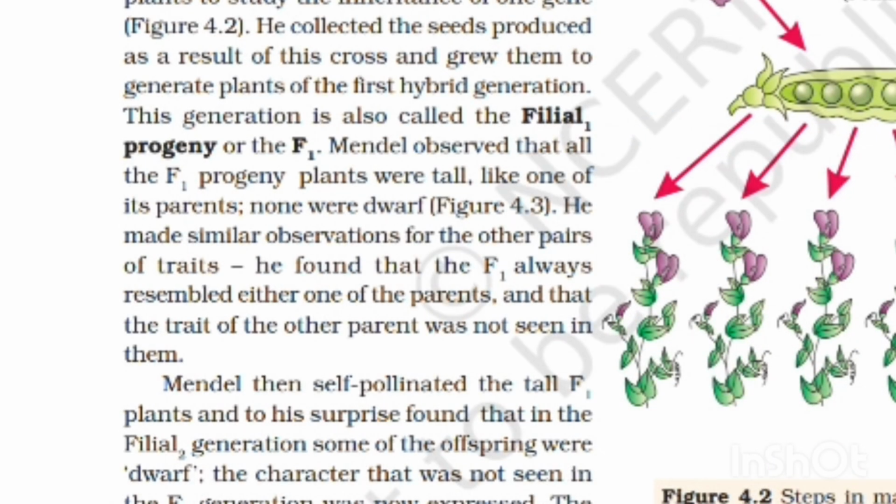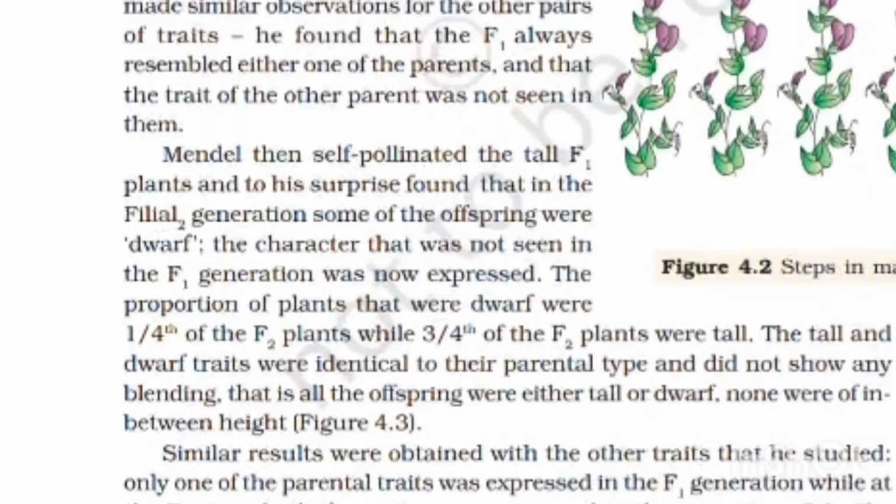Contrasting traits studied by Mendel in pea. Serial number, characters, contrasting traits. 1. Stem height, tall or dwarf. 2. Flower color, violet and white. 3. Flower position, axial and terminal. 4. Pod shape, inflated and constricted. 5. Pod color, green and yellow. 6. Seed shape, round and wrinkled. 7. Seed color, yellow and green.